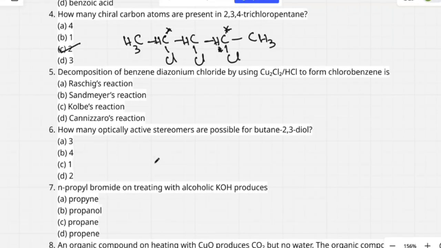Decomposition of benzene diazonium chloride by using cuprous chloride in presence of HCl to form chlorobenzene. Here, this is Sandmeyer's reaction. What is Sandmeyer's reaction?